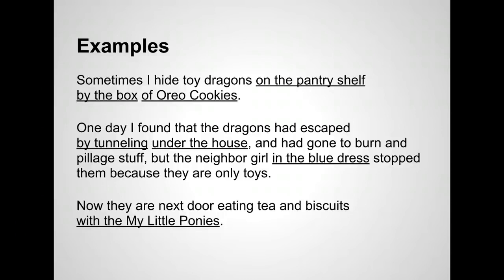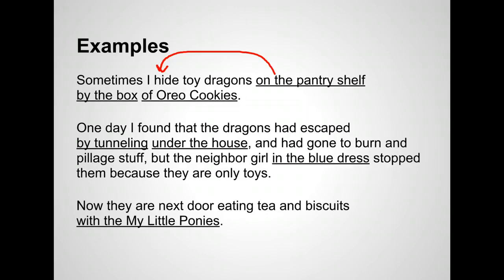I have already underlined all the prepositional phrases from before, so all I'm going to do is draw arrows to the word being modified. So here we go. In the first one, on the pantry shelf actually describes the word hide. It tells me where I am hiding them.